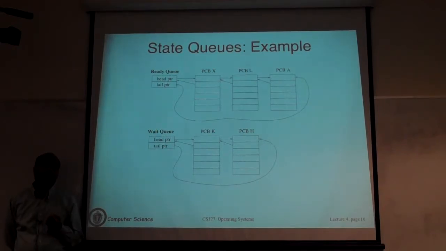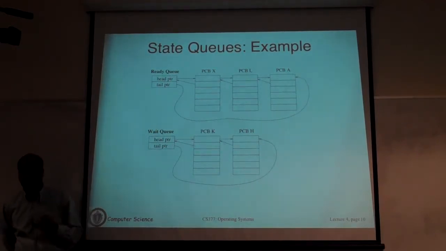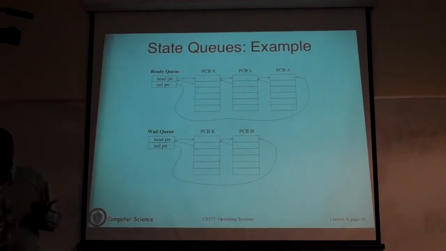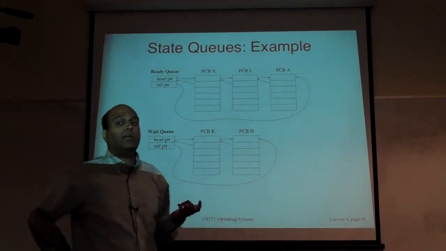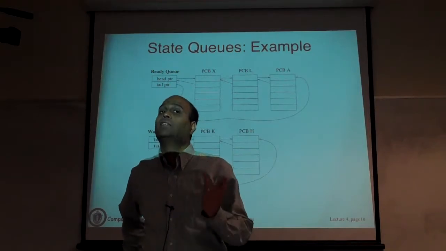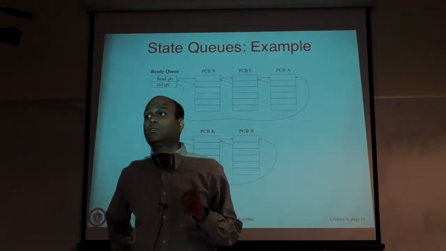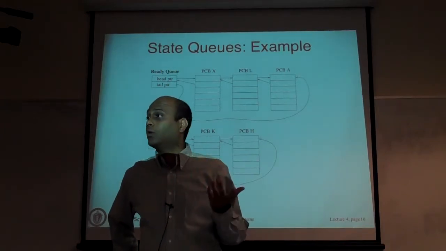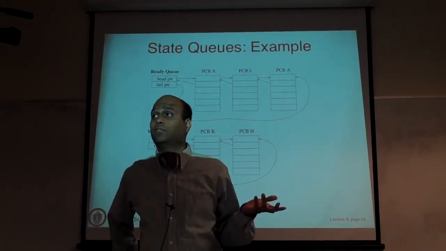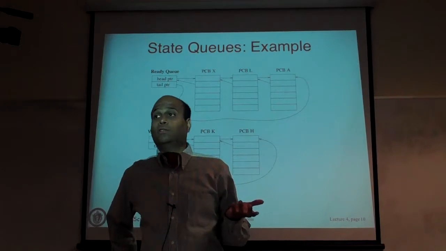Yes. No, just one, right? Unless you have multiple cores. So the length of that queue has to be less than or equal to the number of cores you have in the system. If you have a uniprocessor, that queue will have either 0 or 1 entry, depending on if any process is executing, or no one is executing.